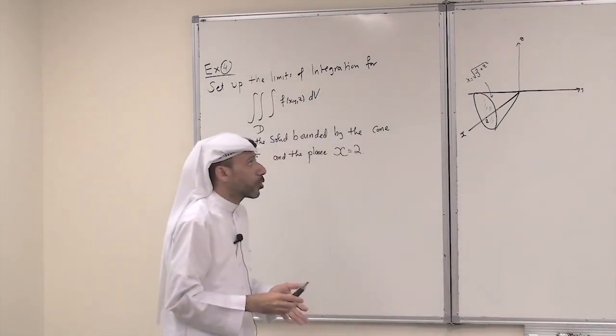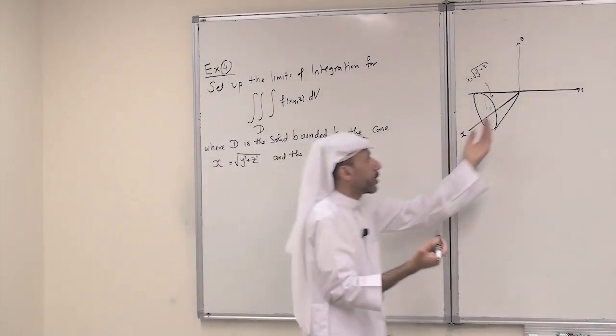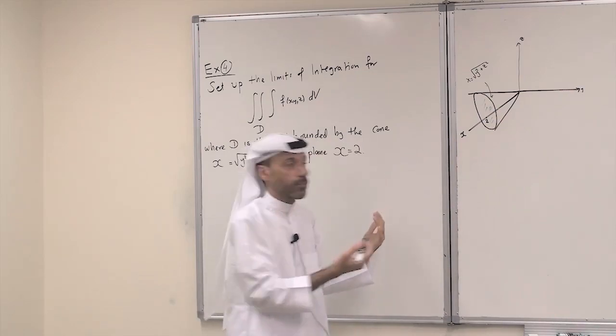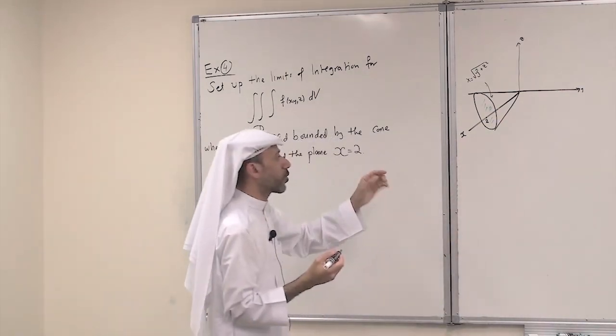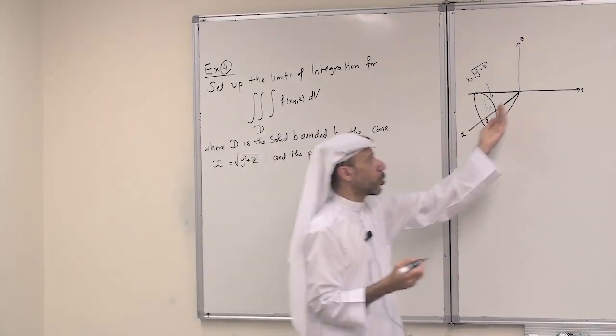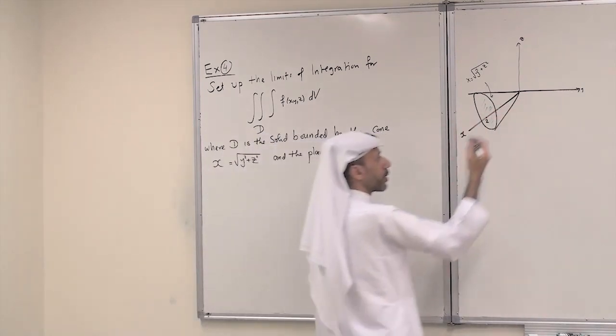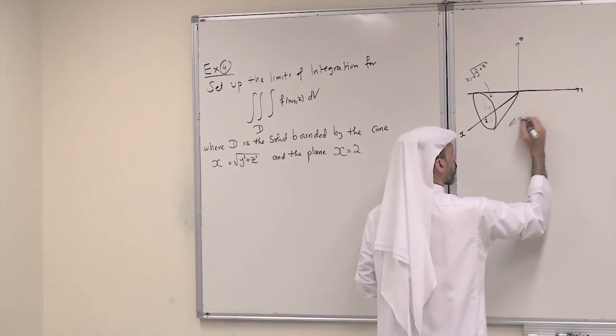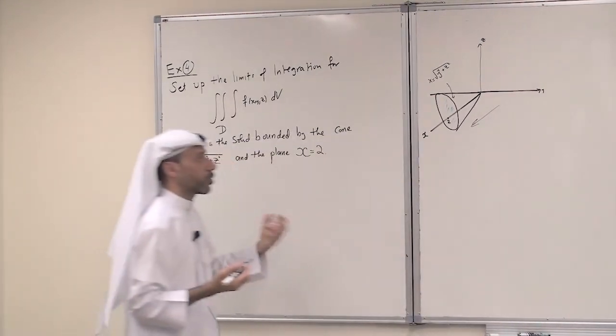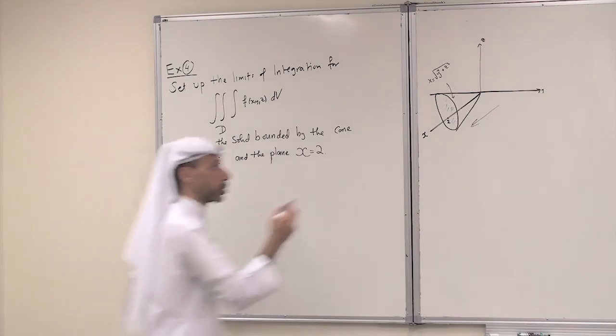So now what kind of a solid is this one? Well, the solid is along the x-axis, so it is type 2. So really here, in that case, we have to start integrating with respect to x, because it is a solid parallel to the x-axis. We have to start integrating with respect to x.